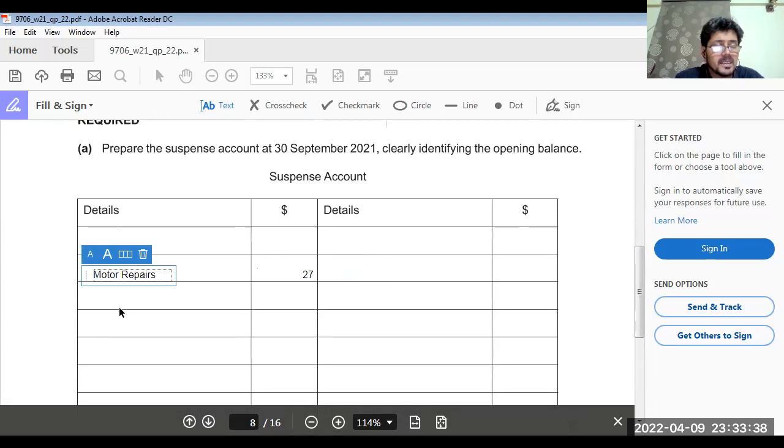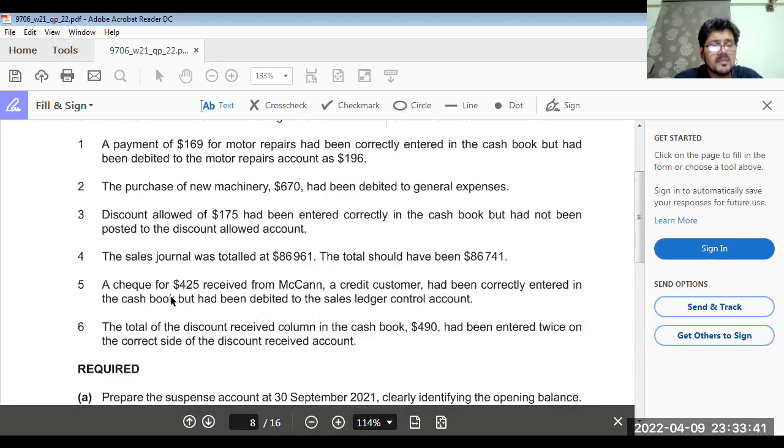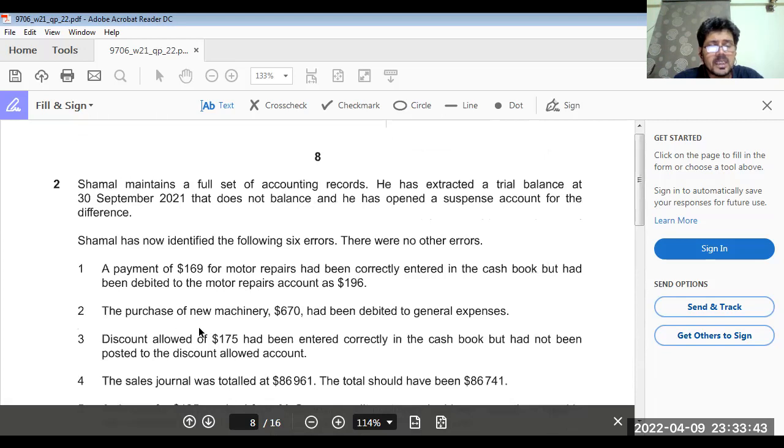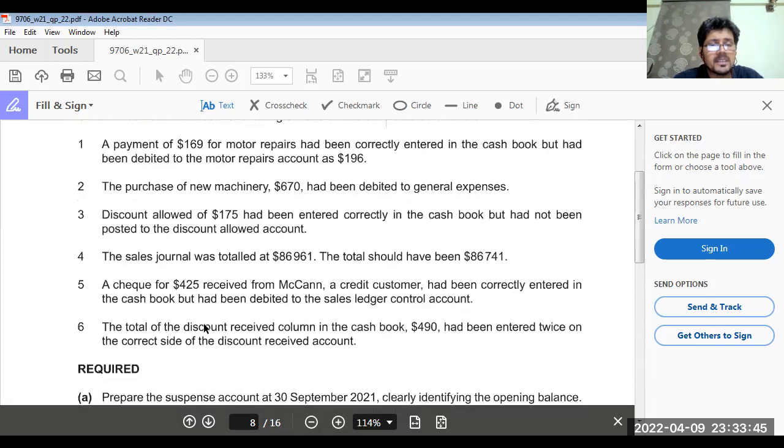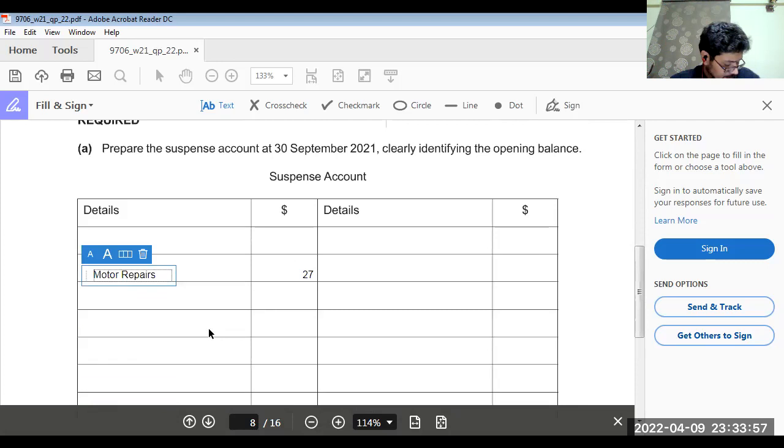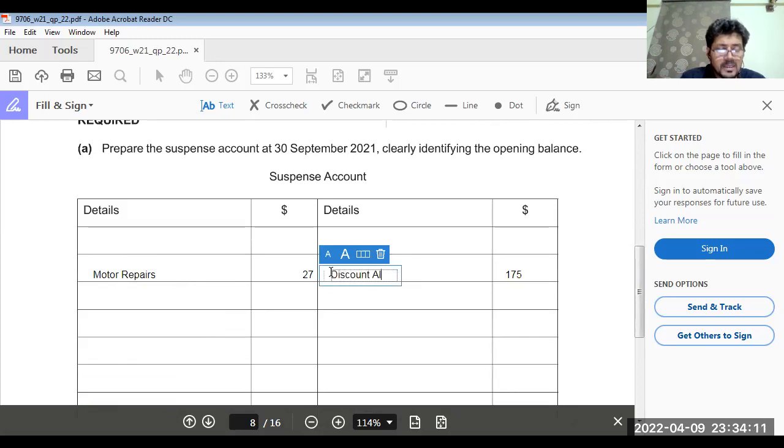Now the second error, the purchase of a new machine has been debited to general expense. This is an error of principle, so it has nothing to do with the suspense account. Discount allowed had been entered correctly in the cash book but had not been posted to the discount allowed account. So we have to post discount allowed as debit and credit suspense 175, reason discount allowed.